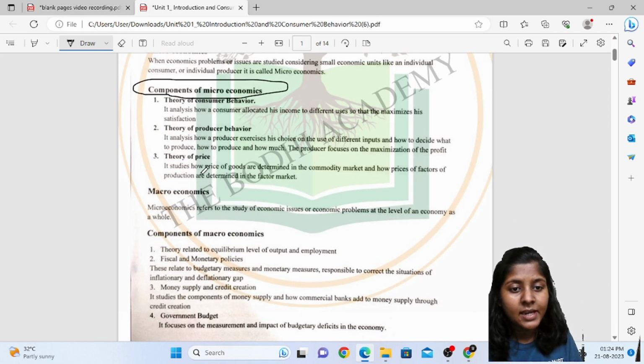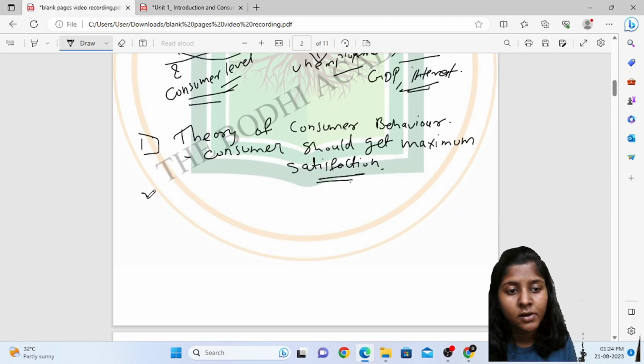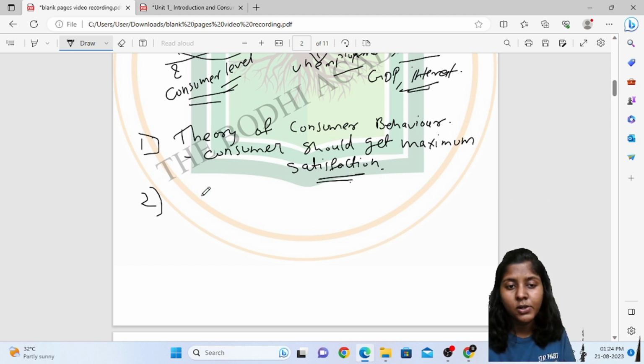Okay. The second one is the theory of producer behavior. So this is an analysis of how a producer exercises his choice and use of different inputs.